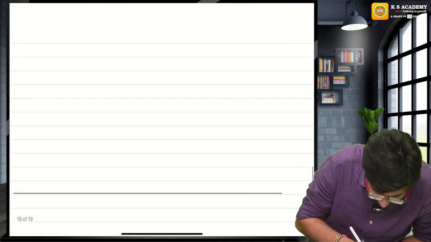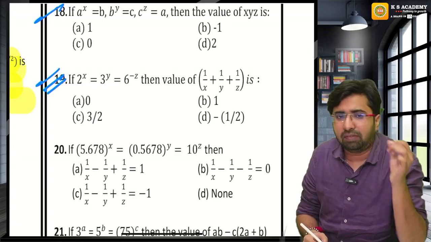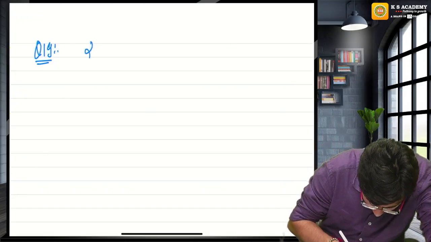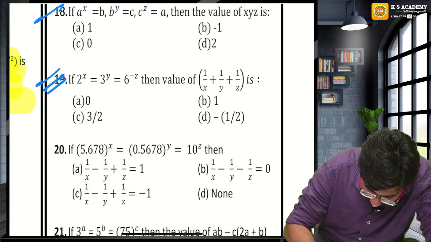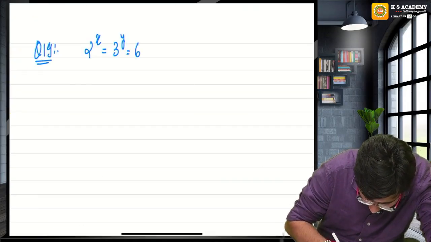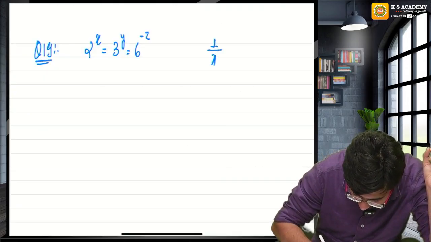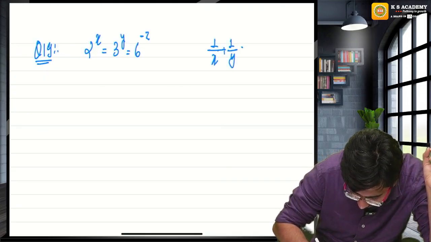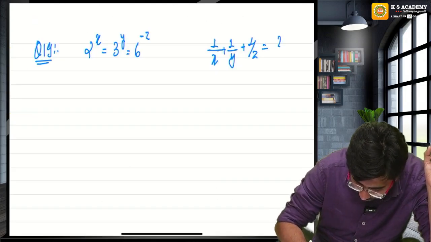Now here guys, the difference will be created. The question is the same, still the method will change. Here, 2 raised to the power x is equal to 3 raised to the power y is equal to 6 raised to the power minus z. Find the value of 1 upon x plus 1 upon y plus 1 upon z.